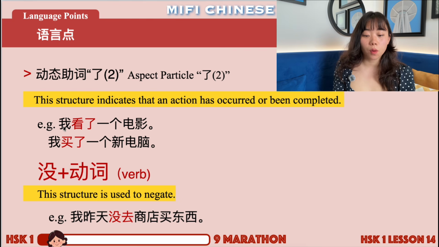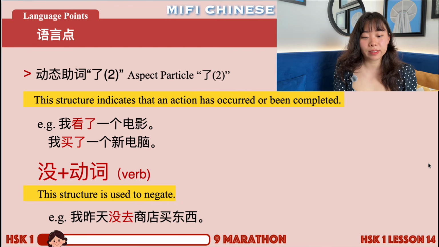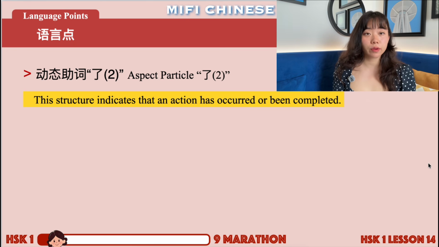For example, 我没看电影. I didn't see a movie. 我没买新电脑. I didn't buy the new computer. 没.